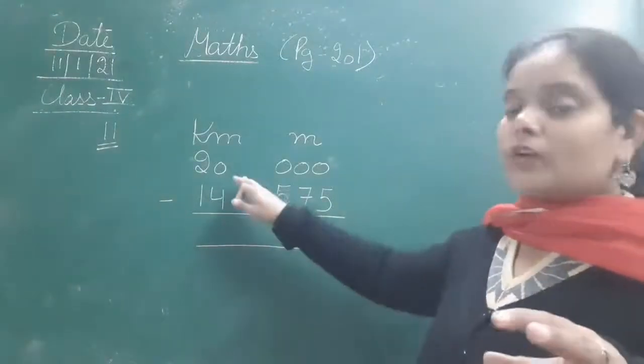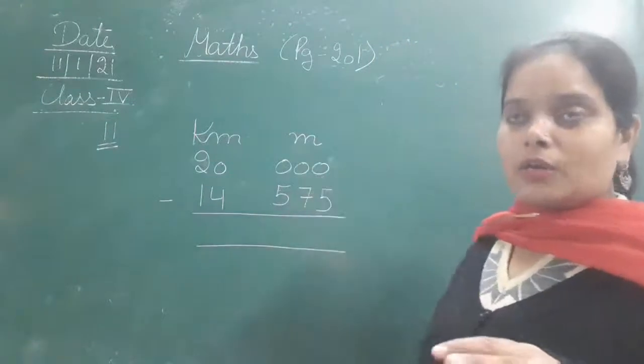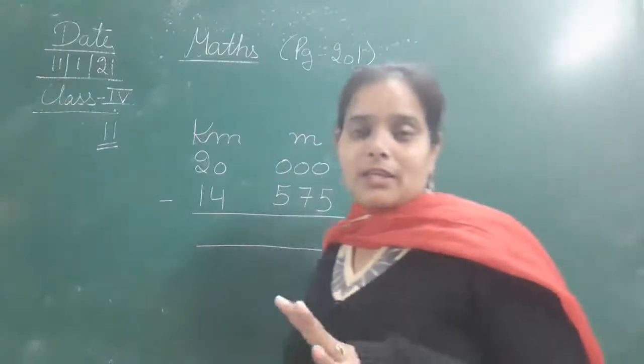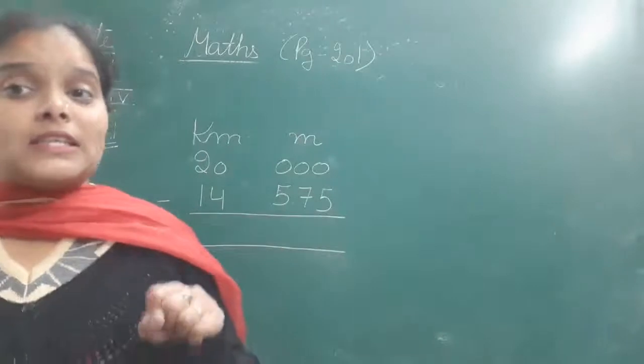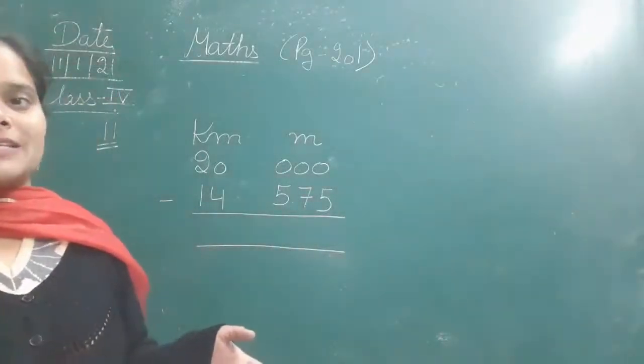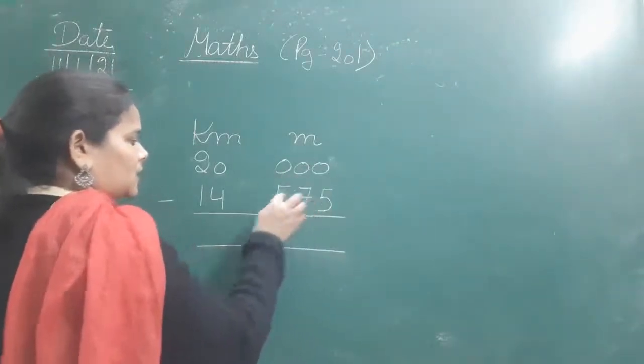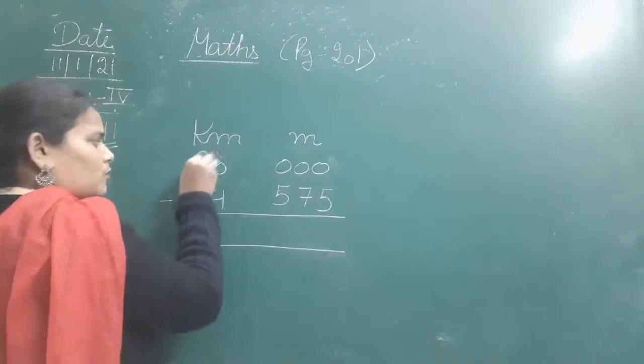If you are writing meter along with kilometer, just put 3 digits in it. ध्यान रखना कि कितने डिजिट्स आते हैं, that is very important. Otherwise the subtraction is as simple as that. So let's subtract it.